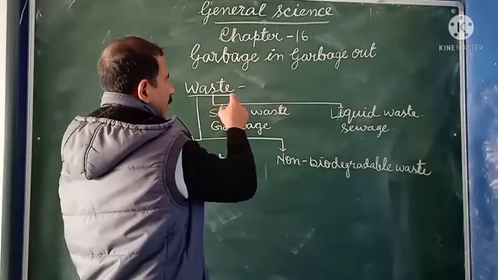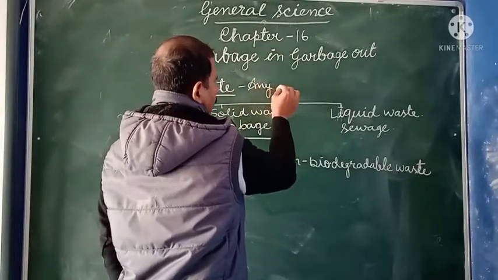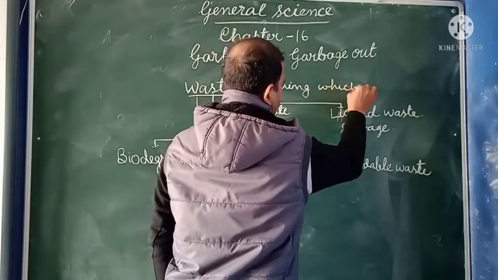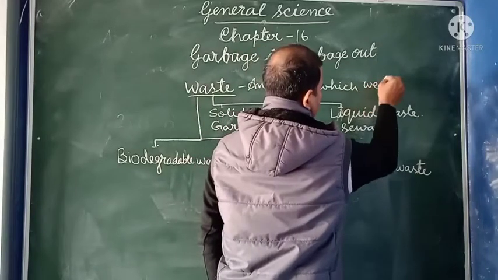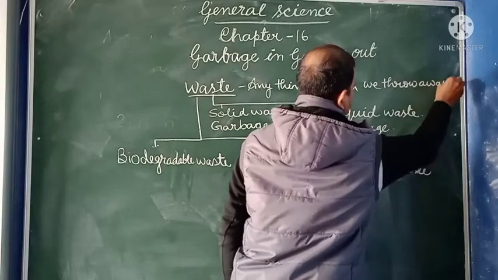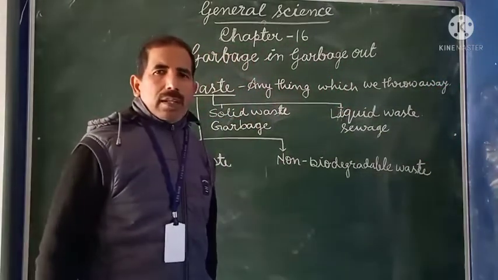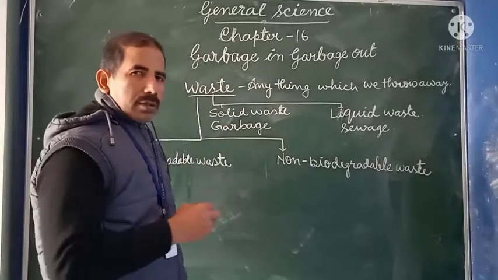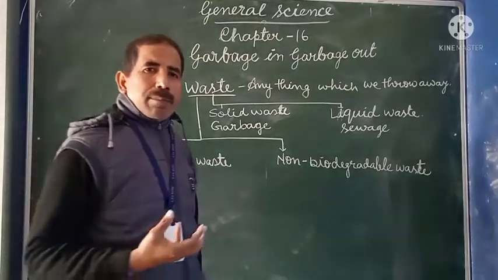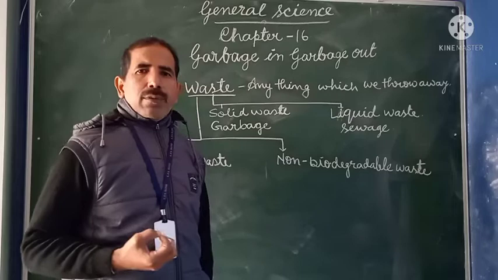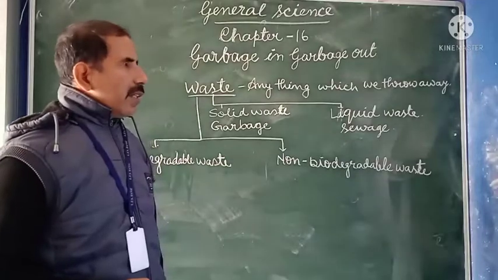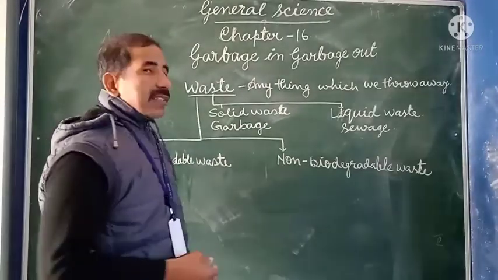So you can define waste as anything which we throw away. For example, when you are writing in your notebook and there is some mistake, you tear the page and throw it. That bit of paper is a type of waste. So waste is anything which we throw away.